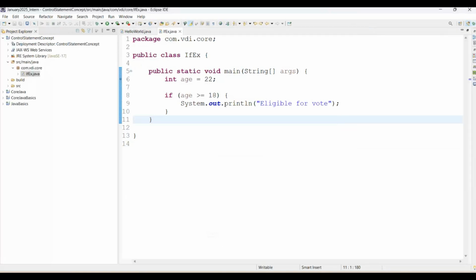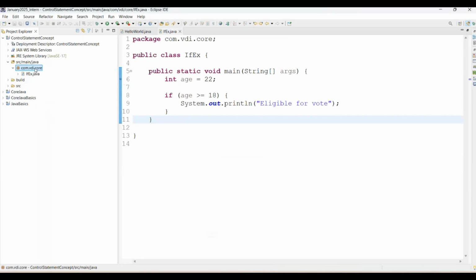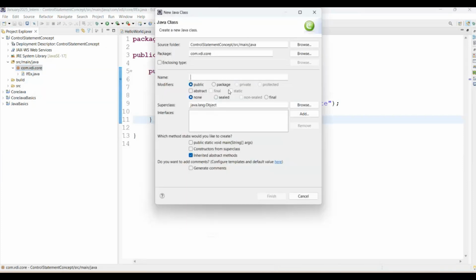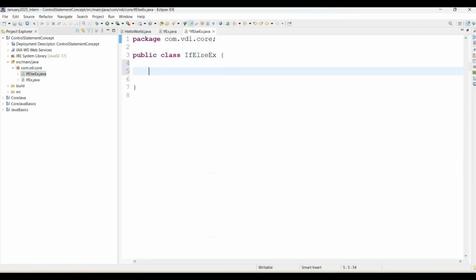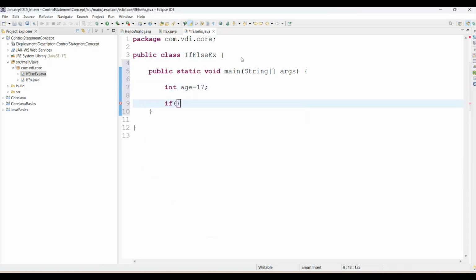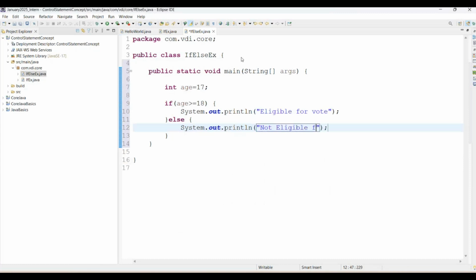Then coming to next, we have available next is if else. If you want to handle the else part, then we have the option available here, if else. Then I'm just coming back to our package, new Java class, and Java class name I'm giving here IfElseExample. Simply creating main method. We are declaring the variable as integer age equal to 17, and here we are adding the condition. If age is greater than or equal to 18, then you can simply say eligible for vote. And else we are just going to say not eligible for vote. This is our else part.